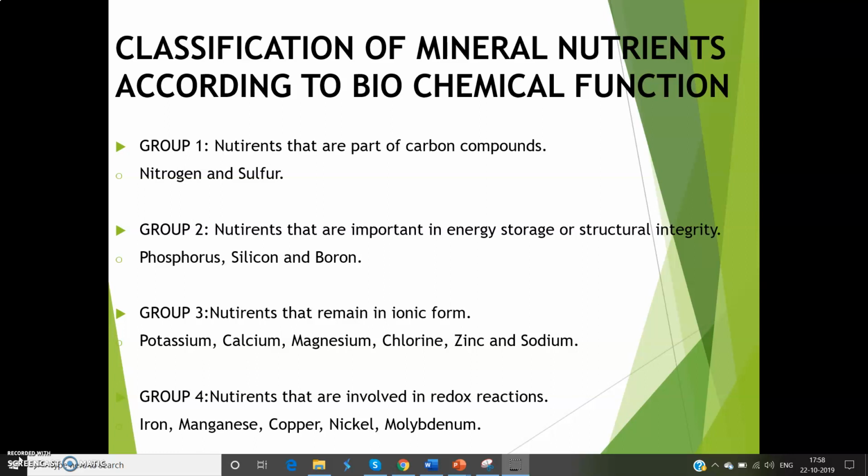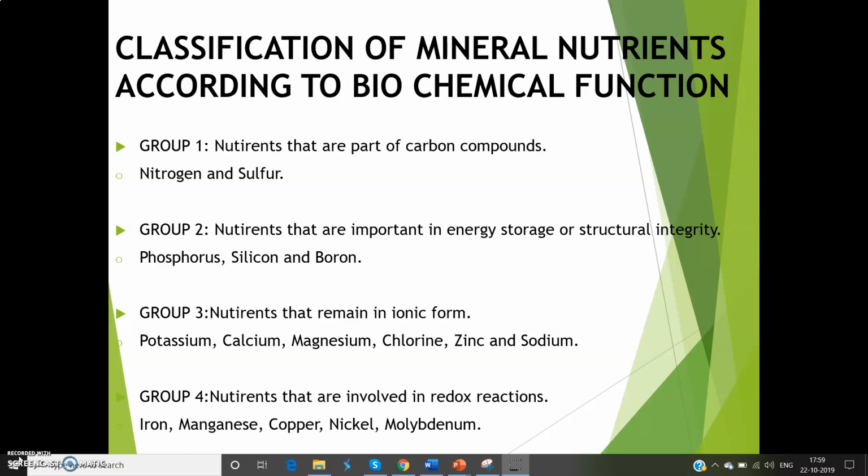Then group 2, the second group, is important for energy storage reactions or in maintaining structural integrity. The elements in this group are present in plant tissues as phosphate, borate and silicate esters, in which the elemental group is covalently bound to an organic molecule. That is, they are mainly found in sugar phosphates.